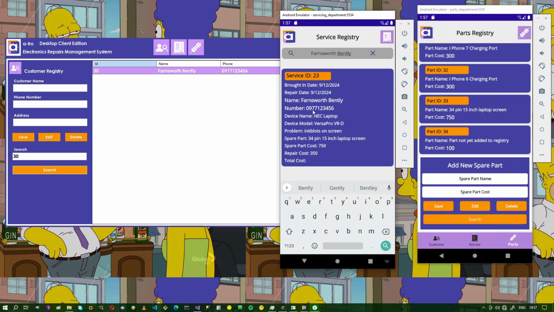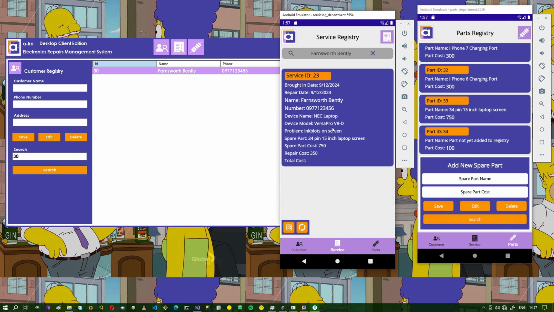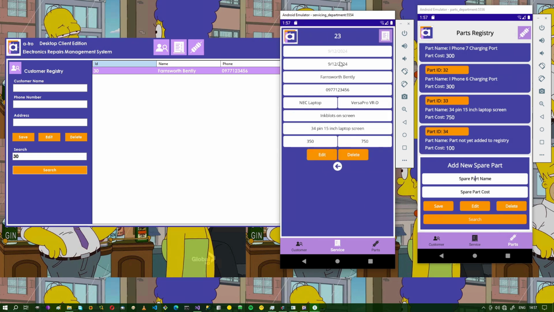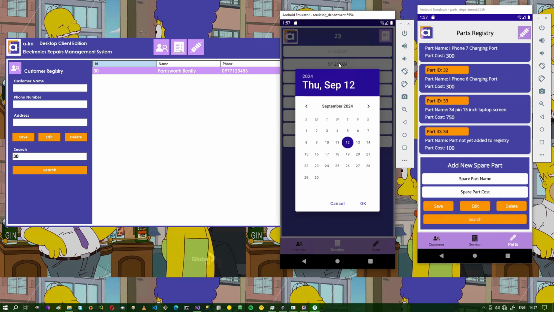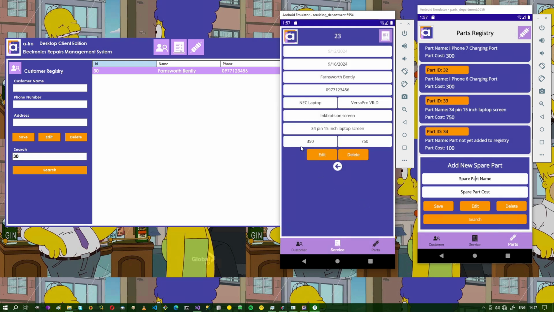Repair date not yet indicated. So now we can go back into the service registry for this data and set a repair date. So let's say we'll put it on the service queue for Monday, and then we'll click OK. Then we'll edit.